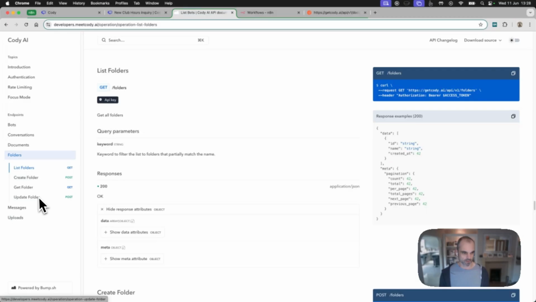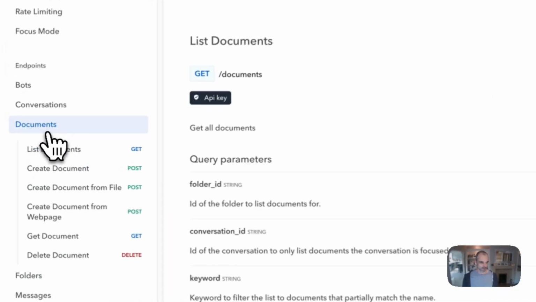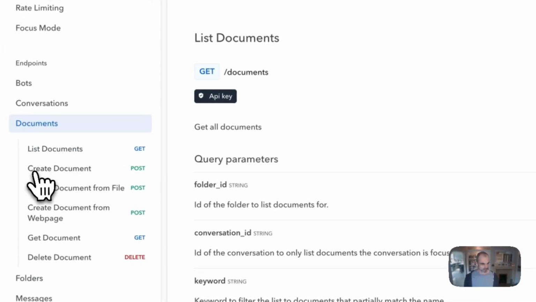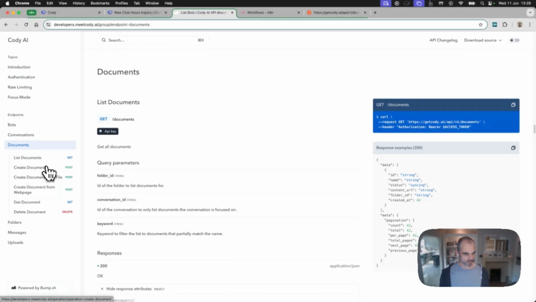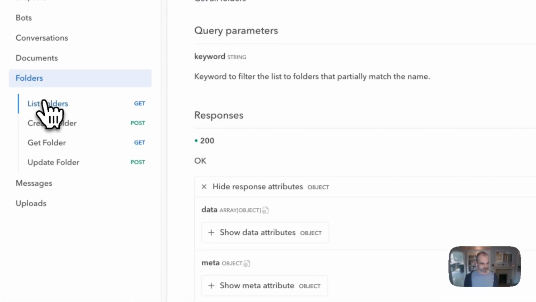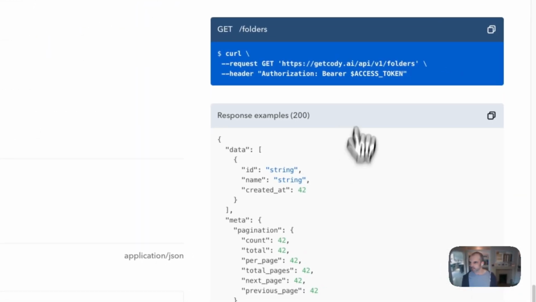I'm not sure yet, but we'll check it out. I think actually documents is probably going to be the one. We're probably going to be using create document here. But for now, let's just list folders and see what we can get.